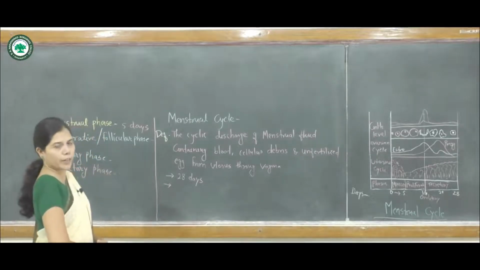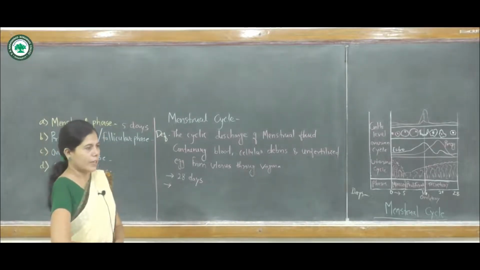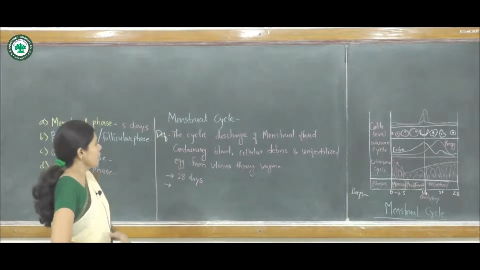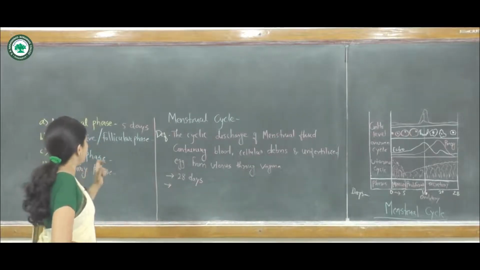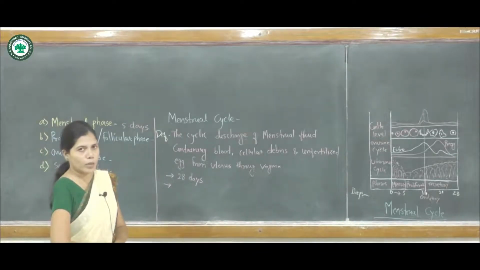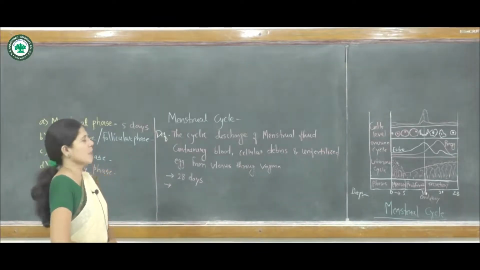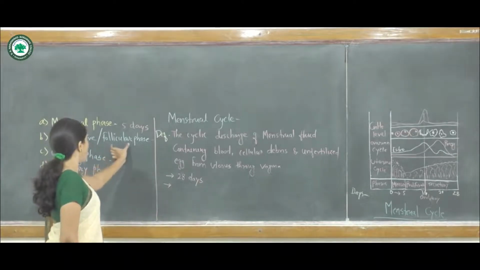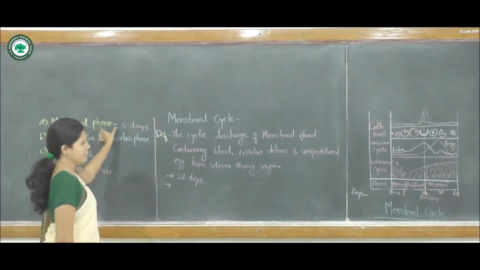The proliferative phase or follicular phase is also known as the post-menstrual phase. It is known as the post-menstrual phase because this phase occurs after the menstrual phase.